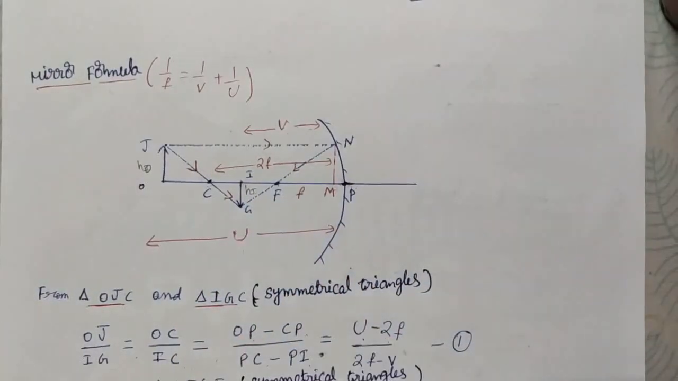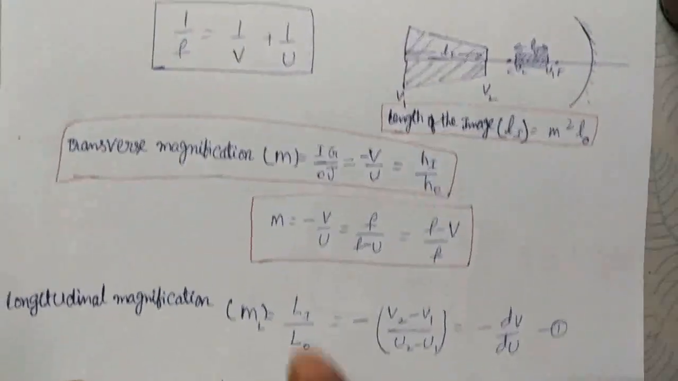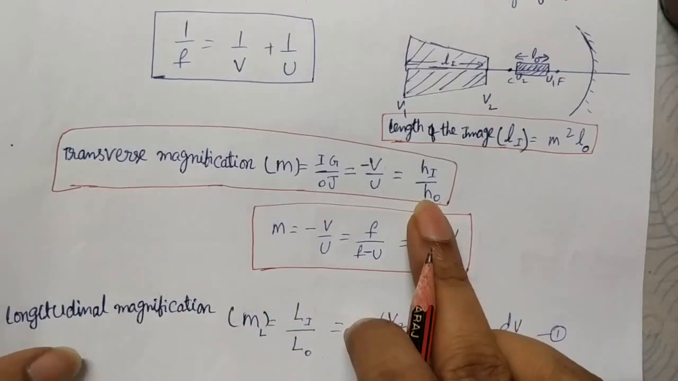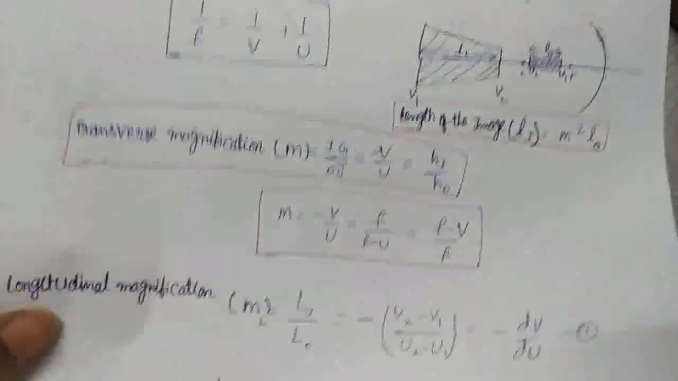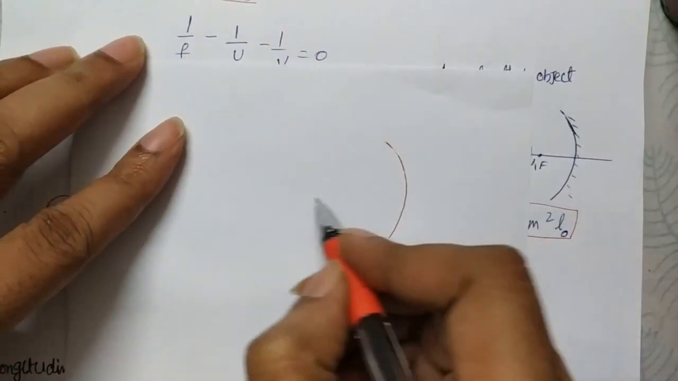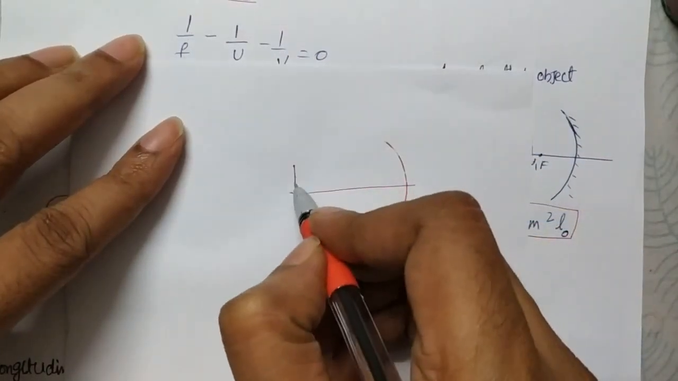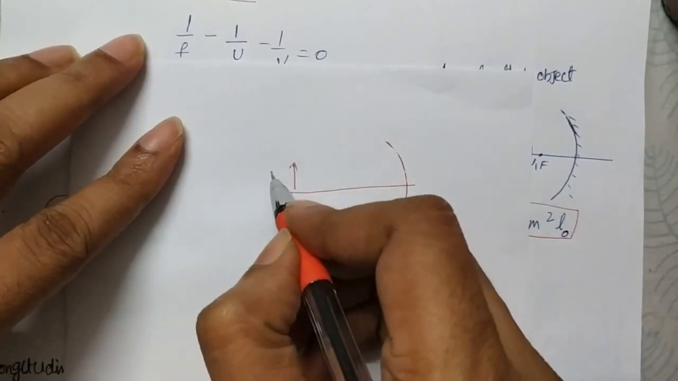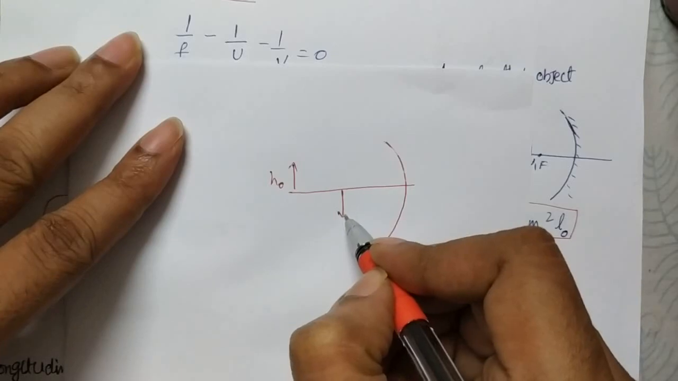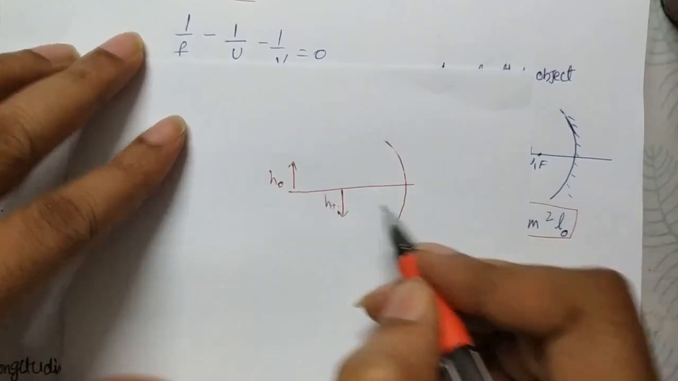And using this magnification formula, magnification is equal to height of the image by height of the object, that we try to calculate. And you see here there is a concave mirror, and here is the object. Height of the object is ho, and image forms somewhere here, height of the image.